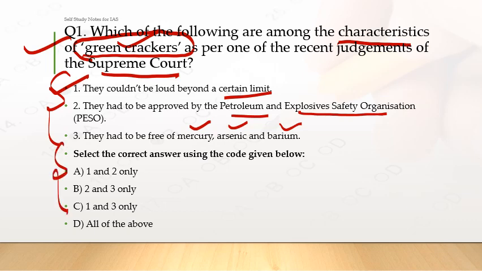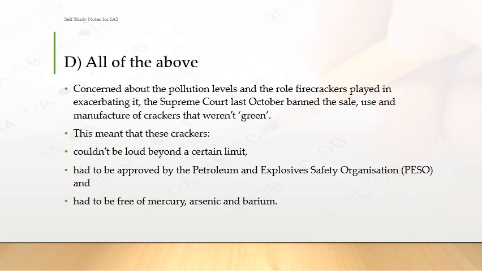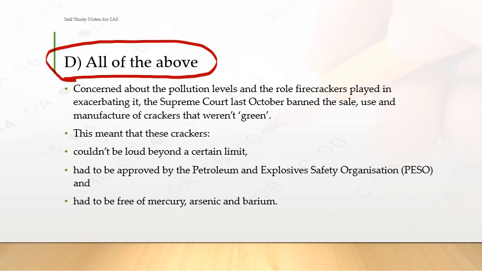Pause the video and then look for the answer. I hope you have done the question, and the answer is D, all of the above. The statements mentioned in the question are all correct. Concerned about the pollution levels and the role firecrackers played in exacerbating it, the Supreme Court last October banned the sale, use and manufacture of crackers that weren't green.